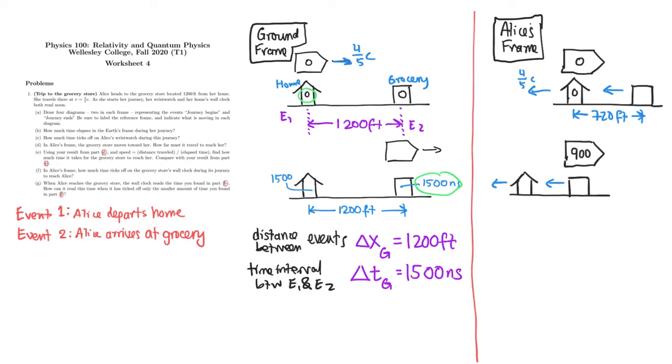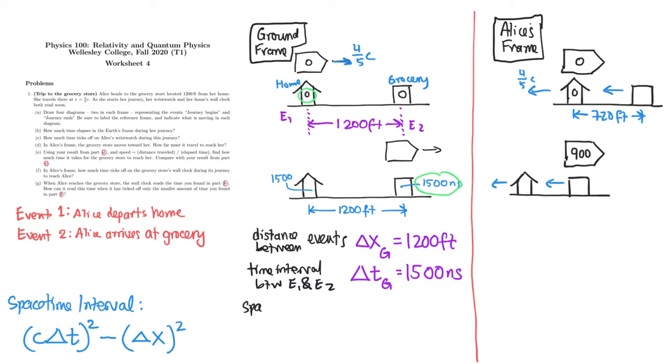Now, without much motivation or derivation, I'm going to define the space-time interval in the following way, and then we'll use it. We take the delta t that we just calculated, and we multiply it by the speed of light to get a quantity that has units of length, in this case feet. We square that quantity, and from that, we subtract the separation between the events squared. So it kind of looks like a Pythagorean theorem type expression, although we have a minus sign instead of a plus sign. And so let's see how that plays out.